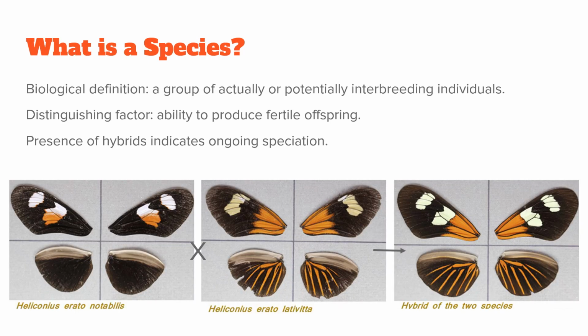A species is a group of individuals that can interbreed and produce fertile offspring. If two groups can't produce fertile offspring, they are considered different species. Sometimes hybrids occur, like mules from horses and donkeys, but their infertility signals that the parent species are distinct. In nature, hybrid zones can show us speciation in progress.